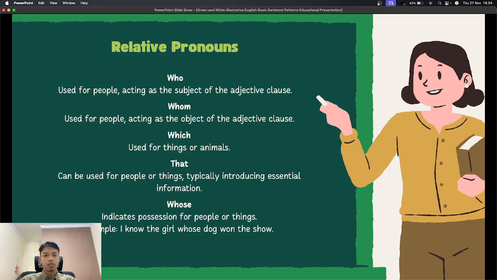For example, the book which I borrowed is very interesting. Next, that, used for essential information for people or things. Example, the phone that I use every day is very fast. Whose shows possession. Example, I know the boy whose brother is famous. The pronouns help connect the clause to the noun being described.